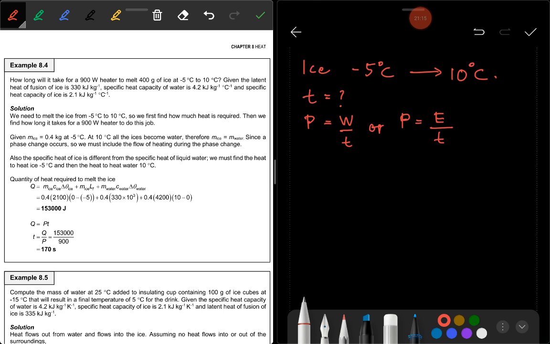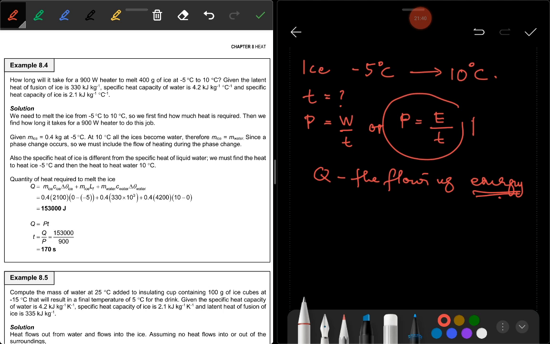It is about the flowing of energy, heat. Remember, heat is the flowing. You go back to the definition, the flowing of energy from high temperature to the low temperature. So look at the word energy here. So we can use this one. We just change P is equal to Q over T. So we will use this equation.